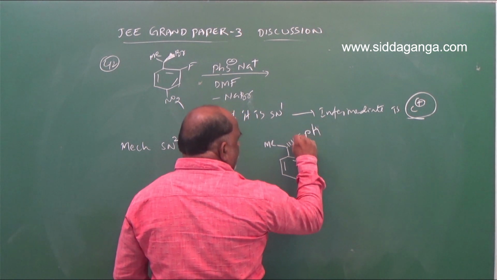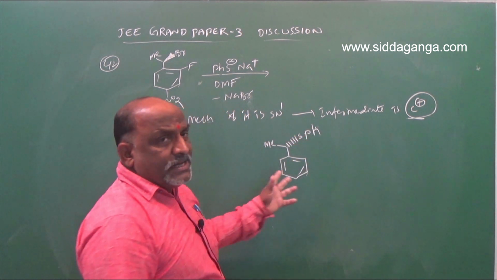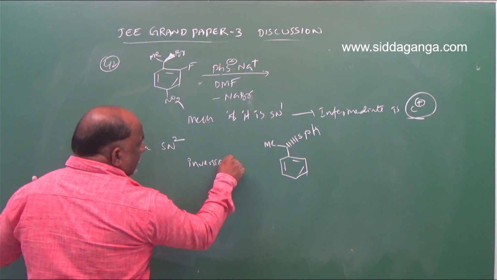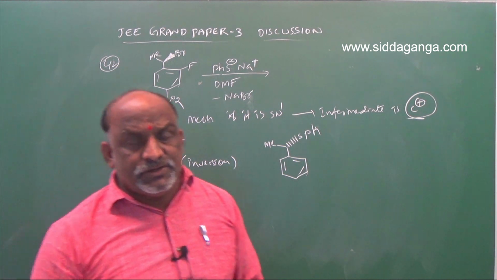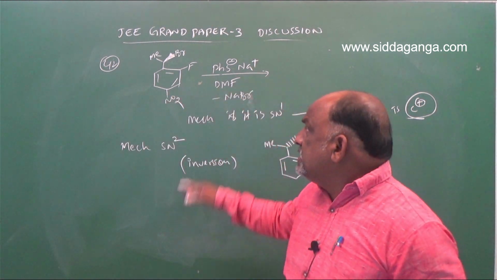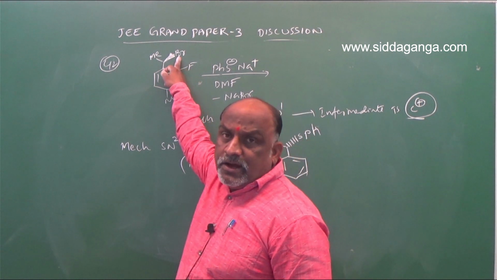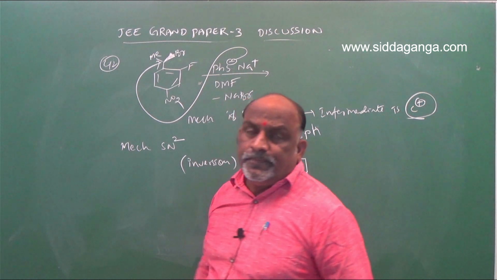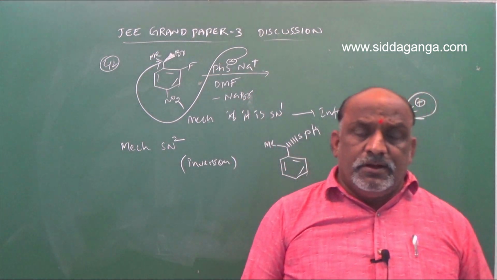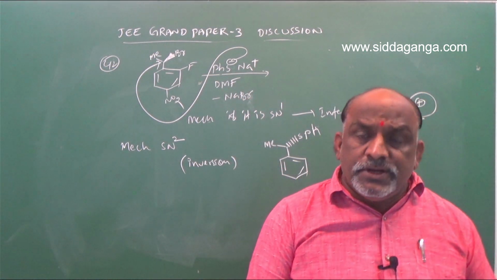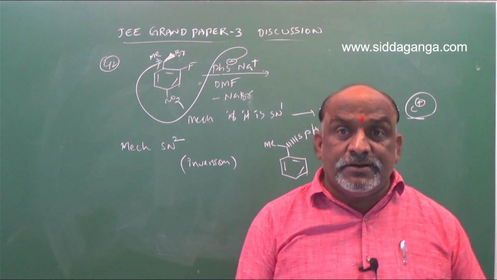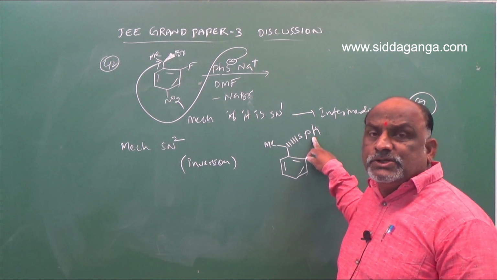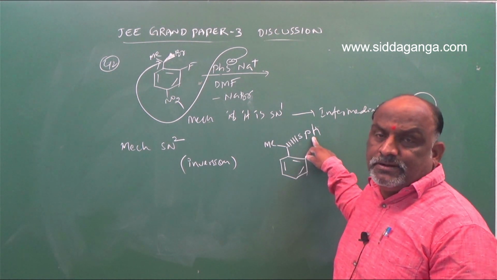Because once I represent it with dotted lines, in the SN2 reaction mechanism that is said to be inversion. Already we know that is called Walden inversion. Already bromine is on the front side of the plane. On elimination of the bromine, the negative nucleophile attacks from the back side of the compound. So here inversion takes place. Due to the inversion I represent it with dotted lines. Dotted lines mean the SPh group will be on the backside of the compound.